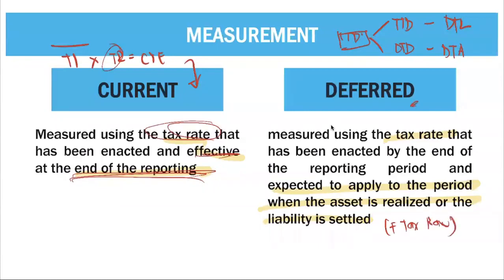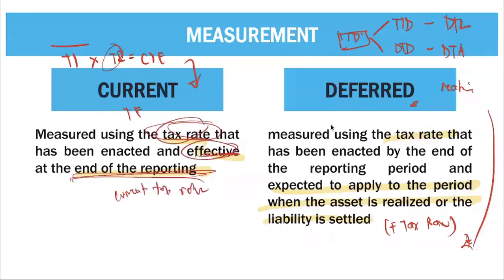Okay? Why? Since it is deferred, it will only be realized in the future. Therefore, it is proper for you to measure it using a future tax rate. But for your current tax expense, you must use your current tax rate. And what is the current tax rate? That is the effective tax rate at the end of the reporting period. What is the future tax rate? That is the tax rate that is expected to apply when you realize your asset and when you settle the liability.